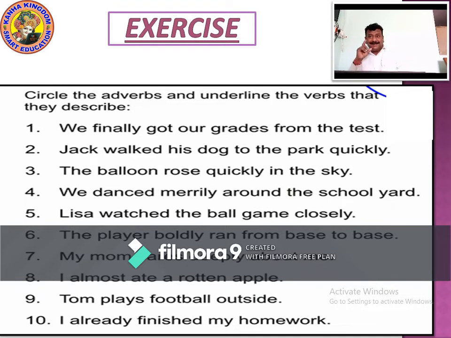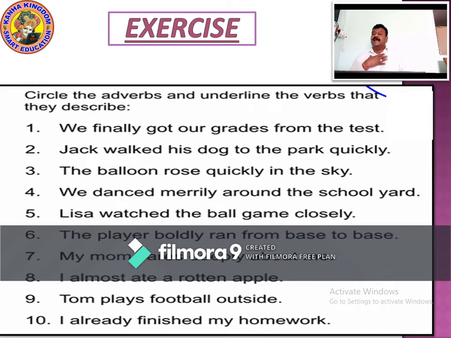My mom cares deeply about me. What is care? Care is an action word. When we talk about action, cares. We say careful, care. Cares is the verb. How does your mom care? Deeply. About who? Deeply about me. Deeply is an adverb.